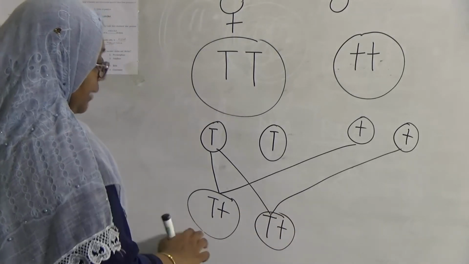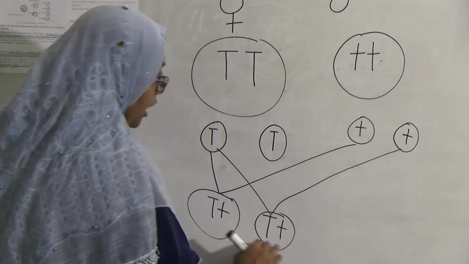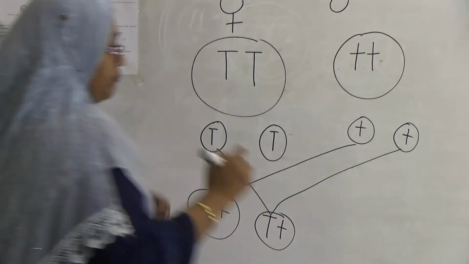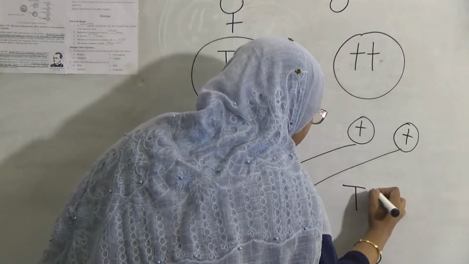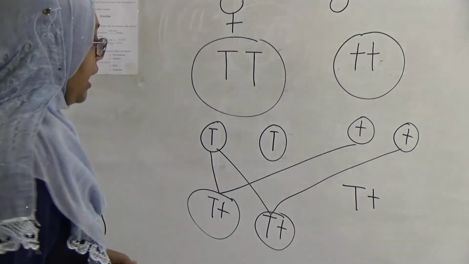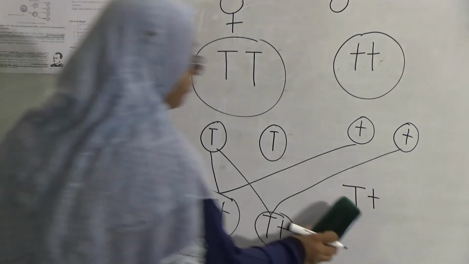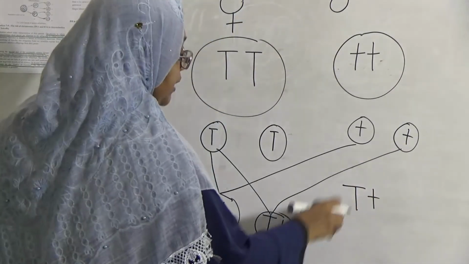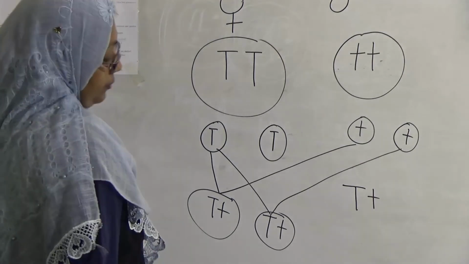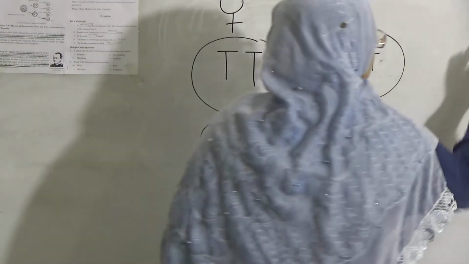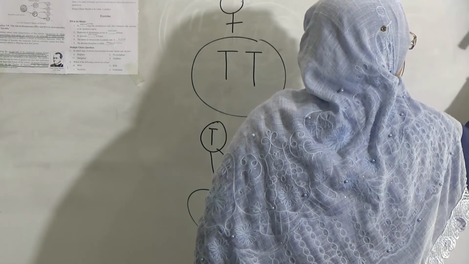In this case all are intermediate, all are medium. But now the medium will cross with medium parents in the second generation.